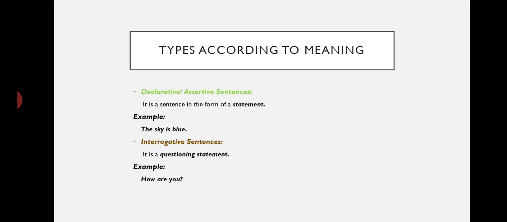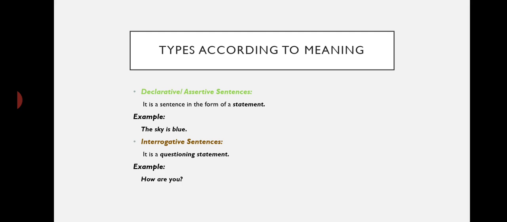What do we mean by declarative or assertive sentences? These sentences are simply statements. Here you may talk about something or you may negate something, but this is simply a statement. So you are talking about some fact. For example, the sky is blue. Now, this is a simple statement. You are talking about a truth, a phenomenon. So this is your declarative sentence.